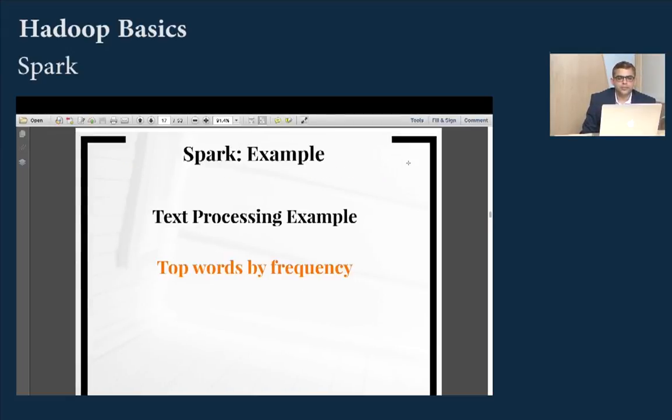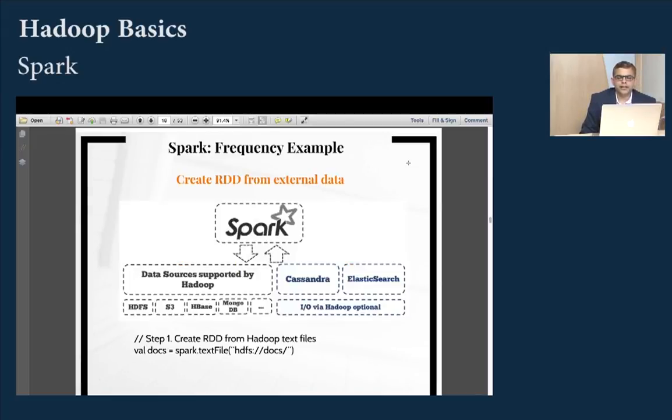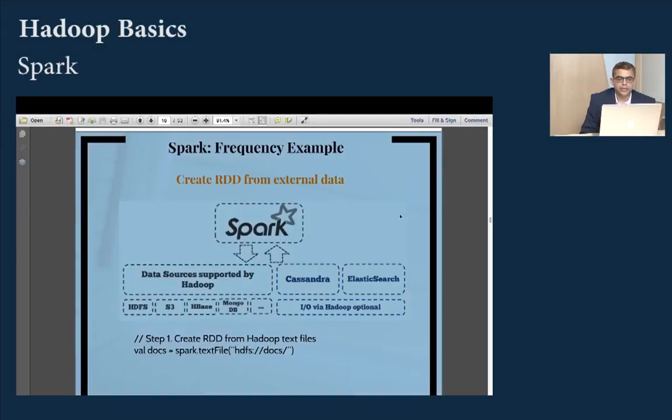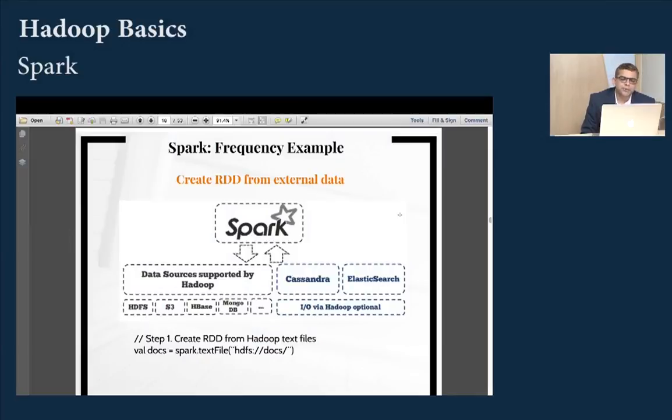Let's quickly look at a small example with Spark. What we are trying to do here is first load data in HDFS and then calculate the frequency of particular words. So in the first case, we are saying let's load a file in Spark from HDFS. Right now we've given a path. Now Spark is a framework that can read any data source, be it HDFS or local file system, or for that matter, it can read data from Cassandra also. So at the base, you have a data source that could be HDFS, and Spark is a framework that's sitting on top of it that could read the data for you.